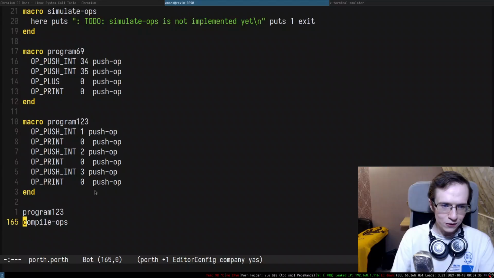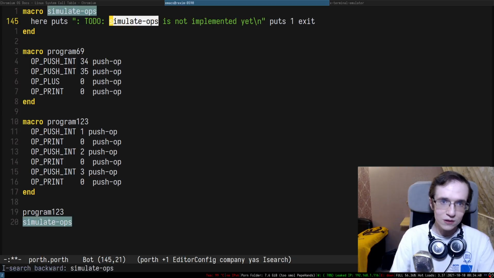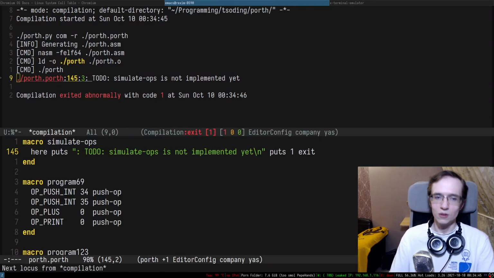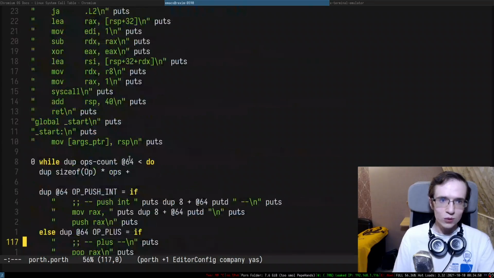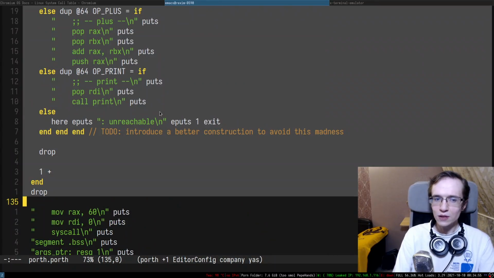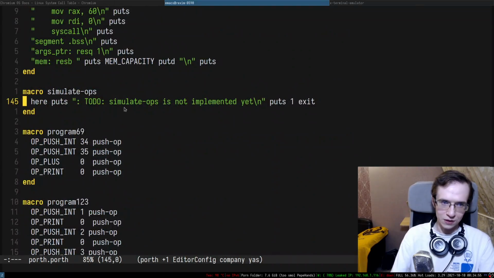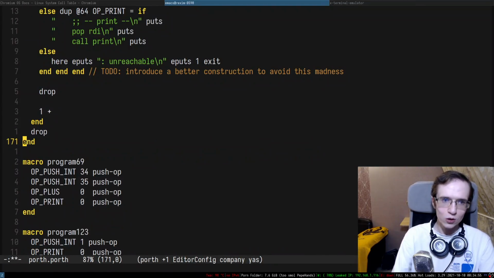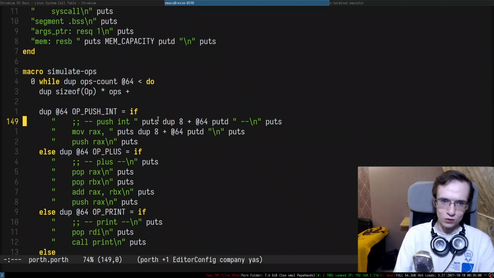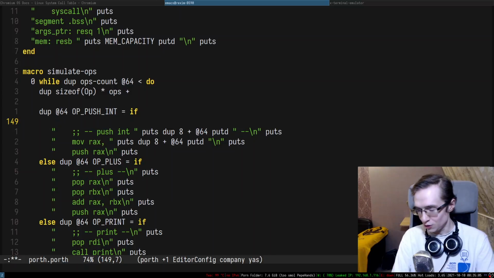Right, so now I'm gonna go back to the compile and replace it with a simulation, right? Simulate ops, right? Simulate ops. And if I try to run this entire thing, as you can see, simulate ops is not implemented. So what we're gonna do in here, we're gonna do pretty much the same thing. I might as well even copy paste this loop to save myself some time, right? Because we're literally going to have the same loop. The only difference in here is going to be that when I need to push int, I'm going to be pushing it into the simulated stack, right?